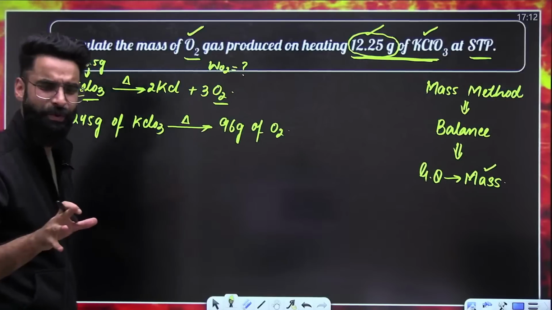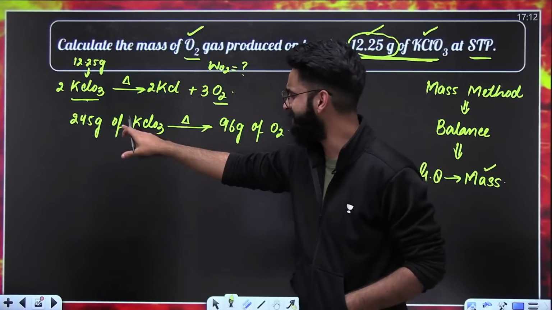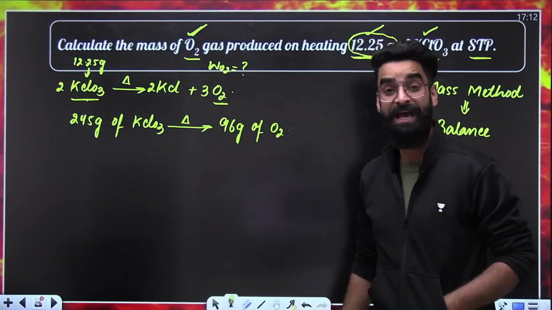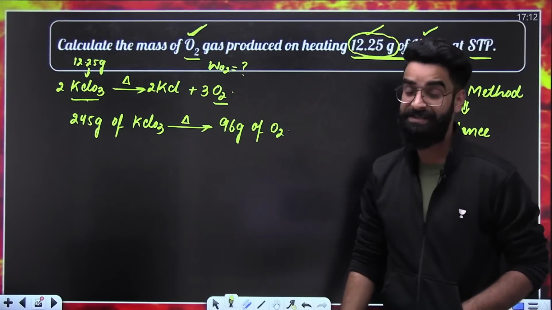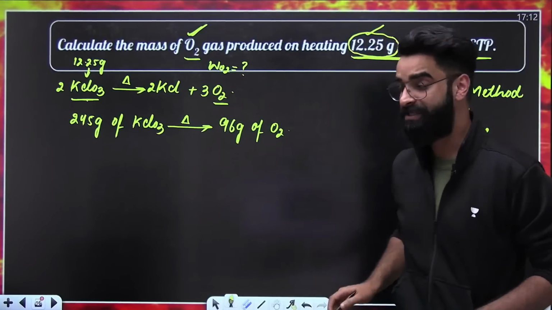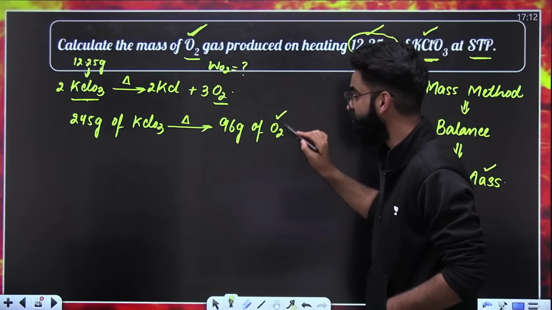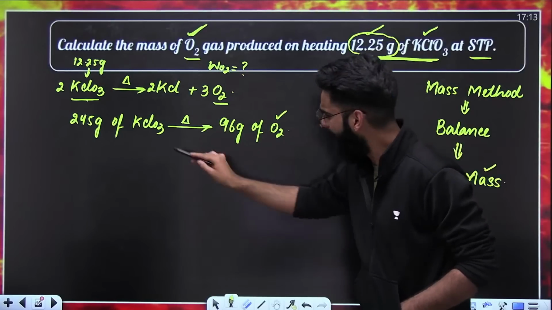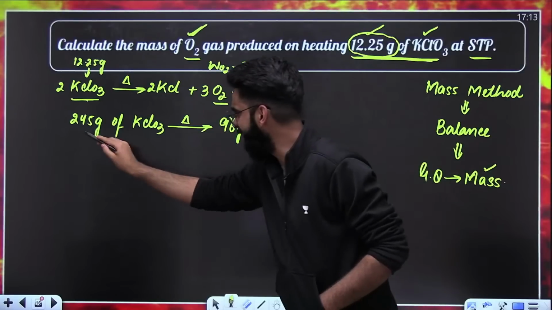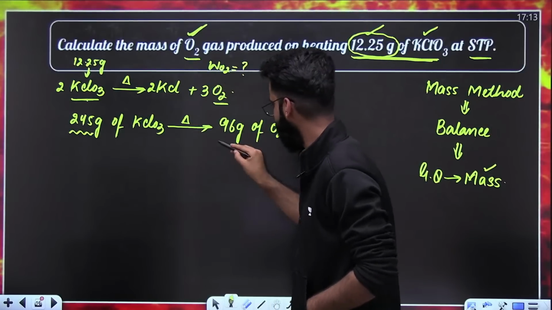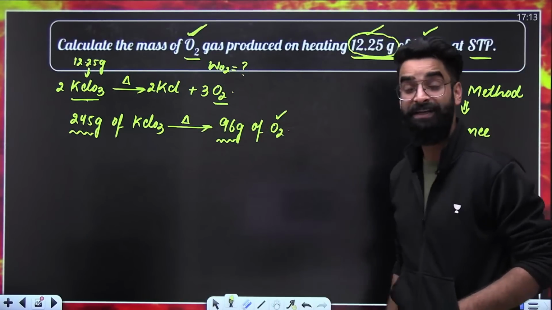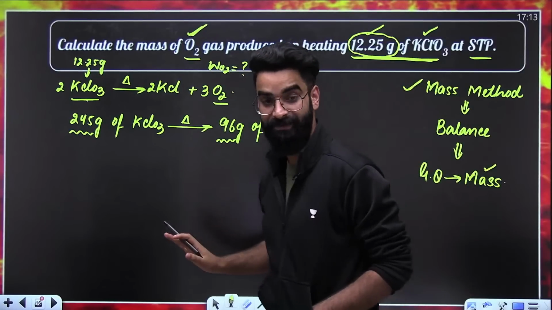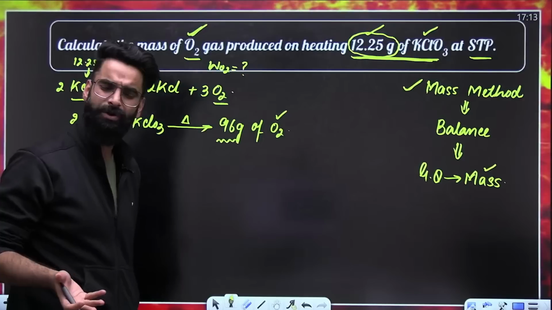Right? So my dear students, just look at this particular statement carefully. Whose data was I supposed to calculate? I was supposed to calculate the data for O2. As I told you in the last session, the one whose data has to be calculated has to be on the right side. So O2 is already on the right side. Done? Look at this particular statement carefully. The statement is written in terms of mass. So which method am I using here? I'm using the mass method. Now guys, you're almost done.